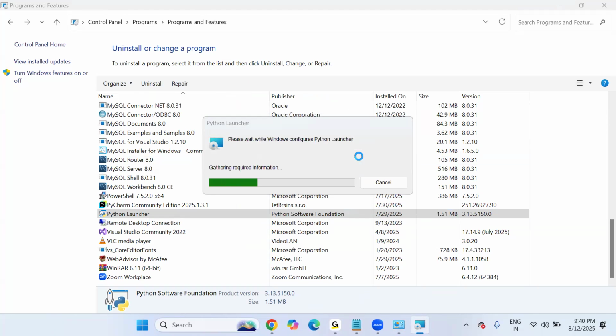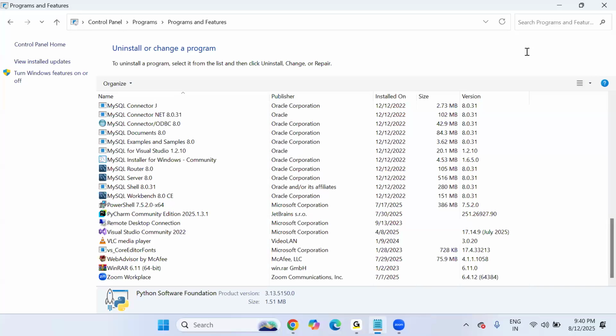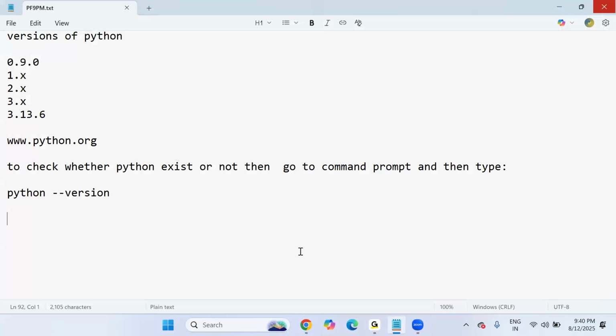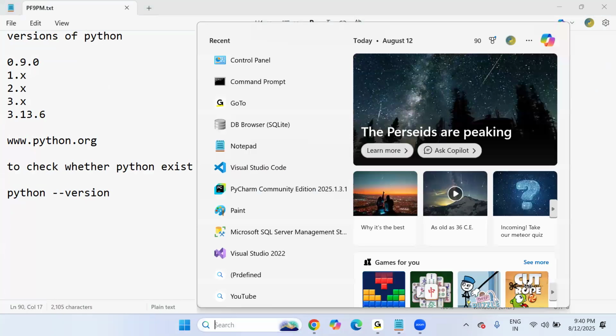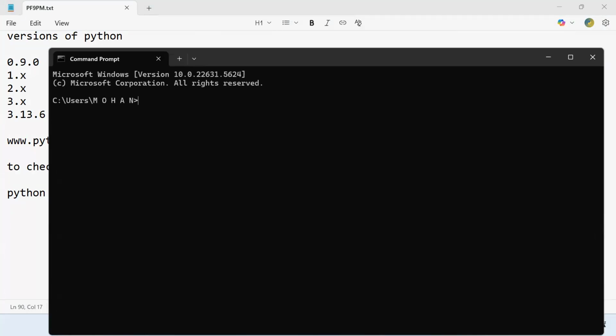Right now on my computer there is no Python software. Do you want me to check again by going to command prompt whether Python exists? Simply type the command python space hyphen hyphen version. Let's go and check. Previously I got the version number 3.13.5, right?